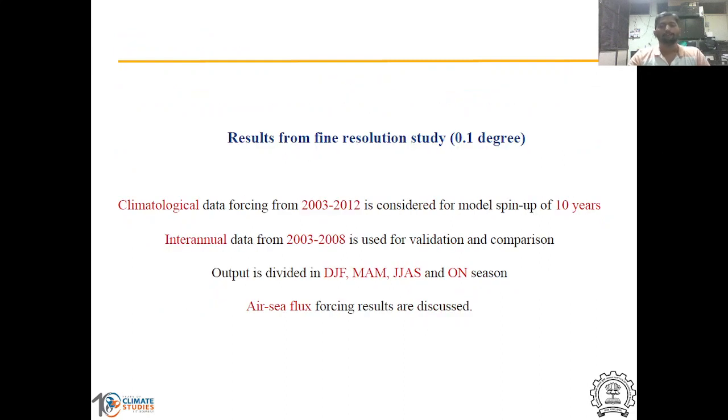To do that, first I considered the horizontal resolution of 0.1 to understand the mesoscale processes in regional domain. Here I considered the data from 2003 to 2012, and the spin-up was made for 10 years. The interannual run for the output was considered from the year 2003 to 2008. As I am going to understand the dynamics on a seasonal scale, I considered my output into 4 different seasons, that is DJF, that is winter monsoon, MAM summer, JJAS summer monsoon, and ON post monsoon.